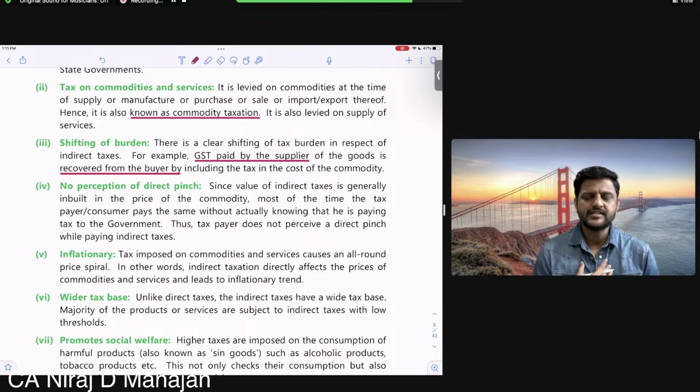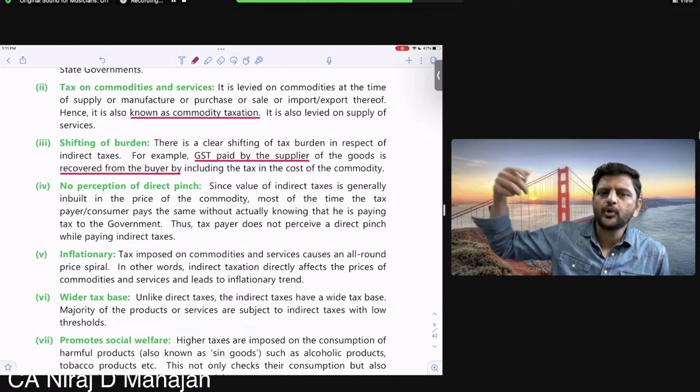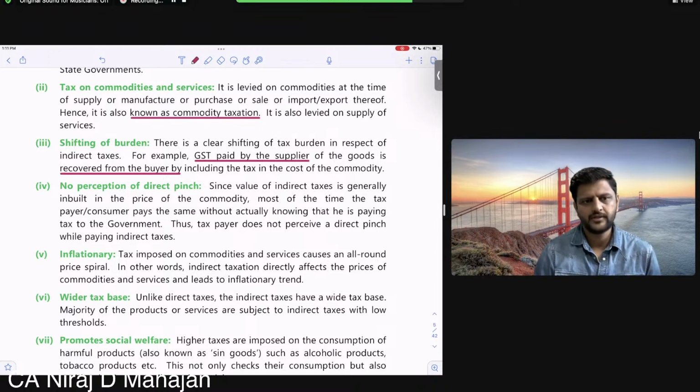That means, is it actually going from the pocket of the seller? He is paying to the government, but is also recovering from the buyer. It is not going from his own pocket. He's putting that burden on the customer. Yes or no?